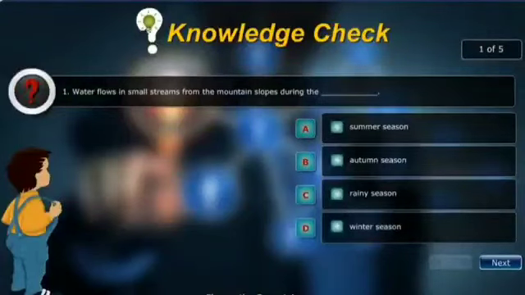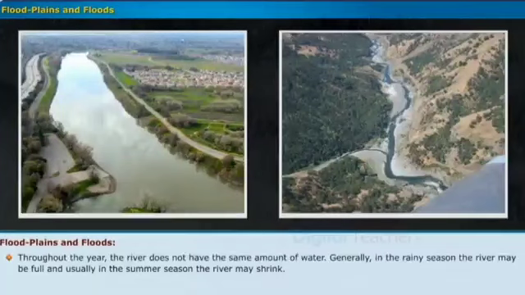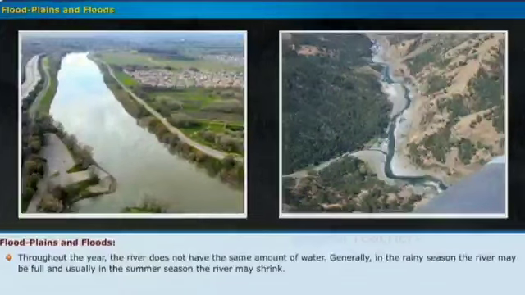Knowledge check. Let us read about the floodplains and floods. Throughout the year, the river does not have the same amount of water. Generally, in the rainy season, the river may be full, and usually in the summer season, the river may shrink.